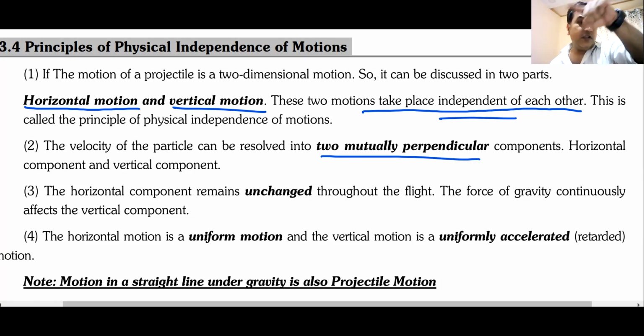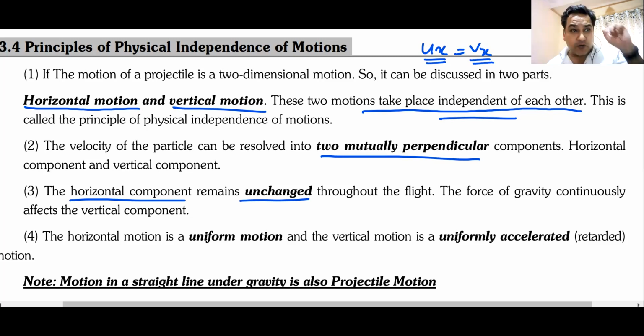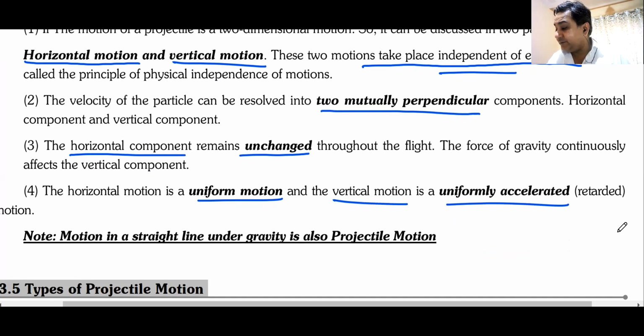Now remember, in projectile motion, since there is no other force apart from gravity, the horizontal component of velocity remains unchanged. It never changes. The horizontal component ux always remains the same, ux always remains the same as vx. The horizontal component never changes. But what changes is the vertical component. The vertical component changes, and that is what it is all about. The only component of velocity that changes is the vertical component. The horizontal motion is a uniform motion, and the vertical motion is a uniformly accelerated motion. It is taking place under the action of gravity.